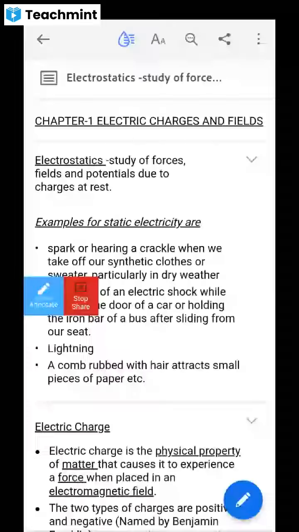When a comb is rubbed with your hair, the hair is attracted towards the comb, because on rubbing between those two, hair and comb, it develops a charged particle. So that charge gives an attraction between those two. That is caused due to charge accumulation. Clear?